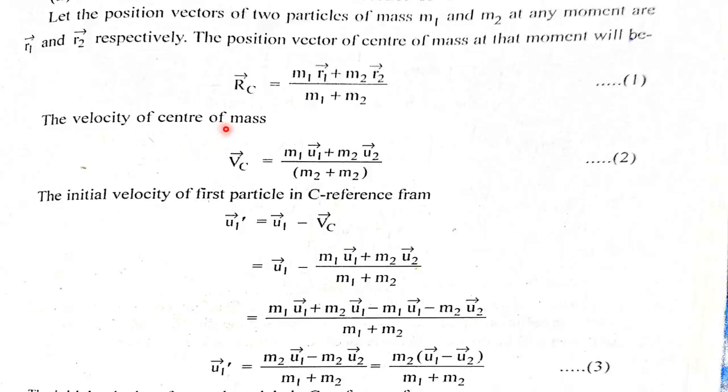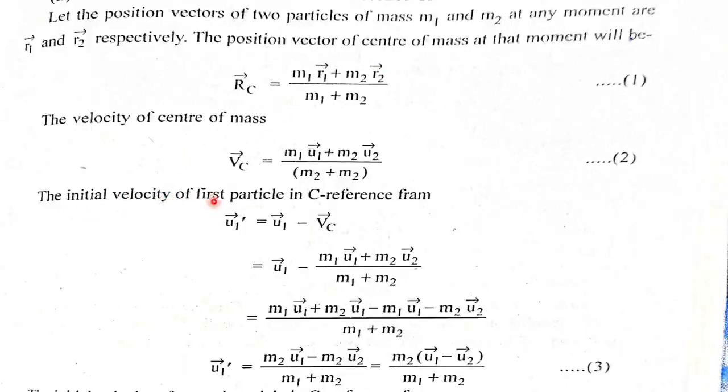The velocity of the center of mass: we will differentiate this equation with respect to t and get Vc equals m1u1 plus m2u2 upon m1 plus m2, because drc upon dt will be the velocity of the center of mass, dr1 upon dt the velocity of the first particle, and dr2 upon dt the velocity of the second particle.